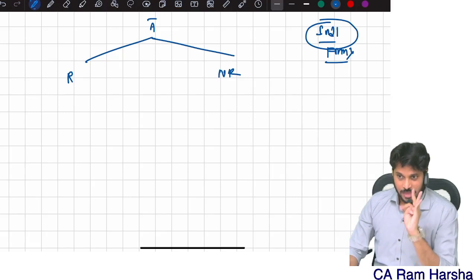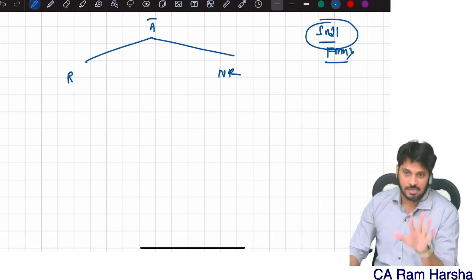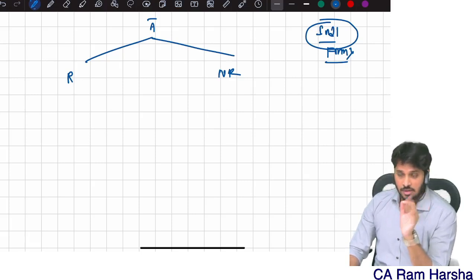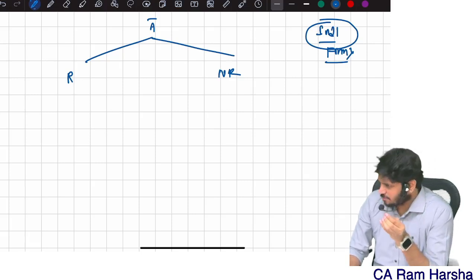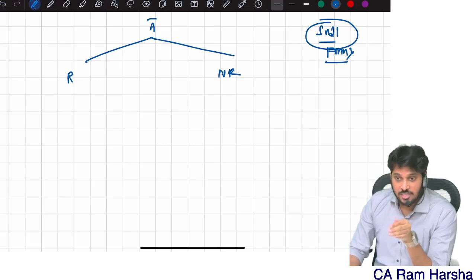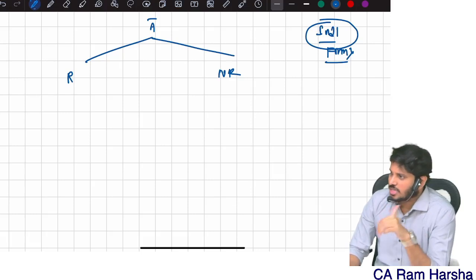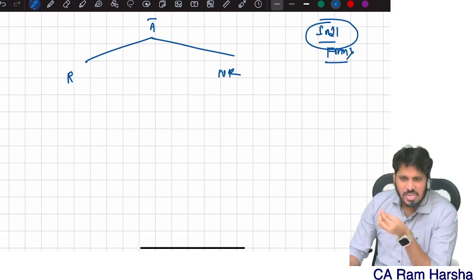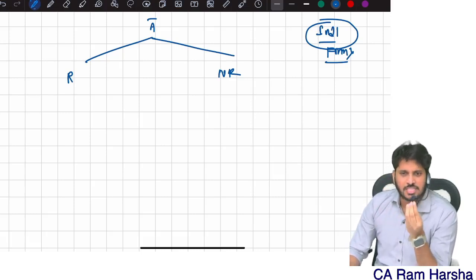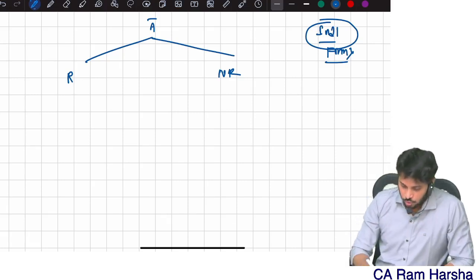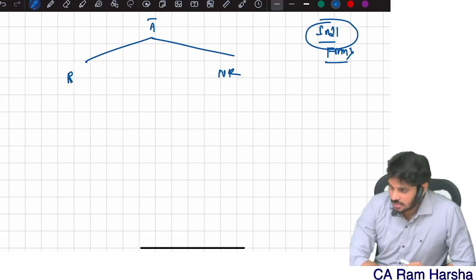Companies taxation, AOP taxation, society taxation, trust taxation we don't have in CA Inter, we have only in CA Final. We will discuss that in CA Final. Clear? So individual taxation is only covered for us in CA Inter. Firm taxation is briefly covered. HUF taxation is also covered, but HUF is not that popular now. The HUF organization is very rare, and only at a few places is HUF taxation popular. So resident and non-resident, that's it. These are the two categories.